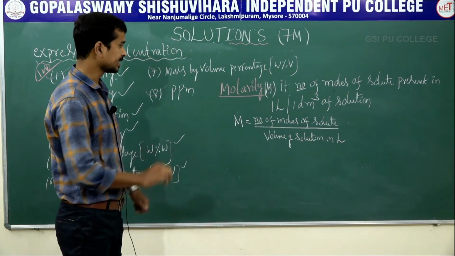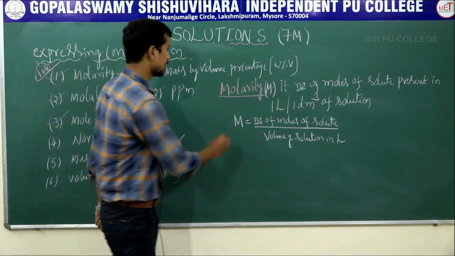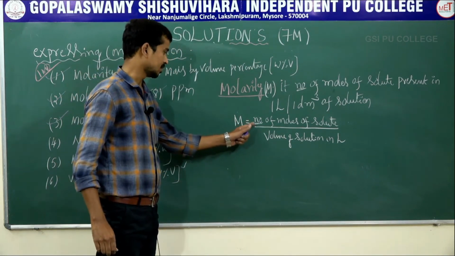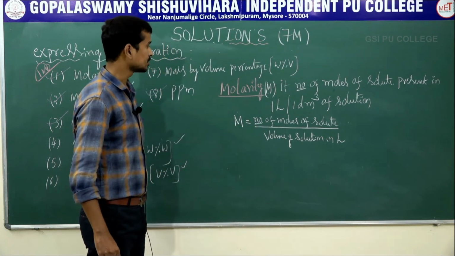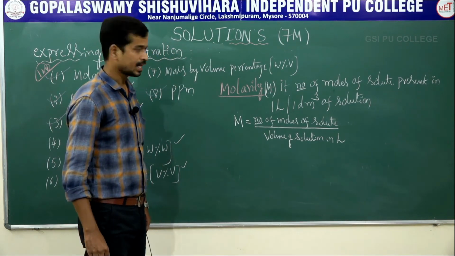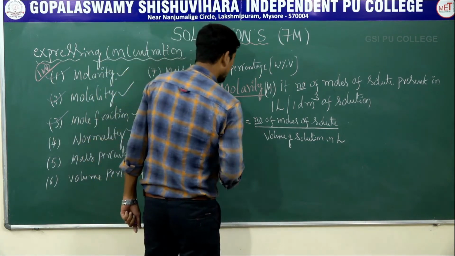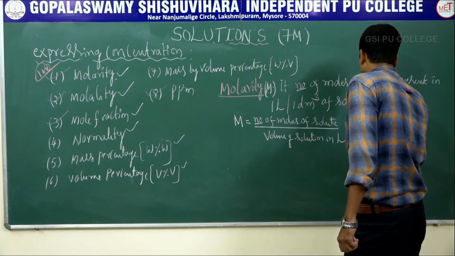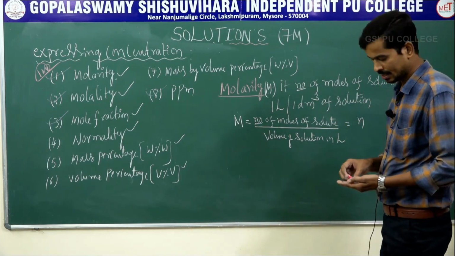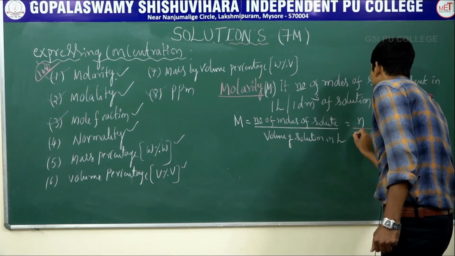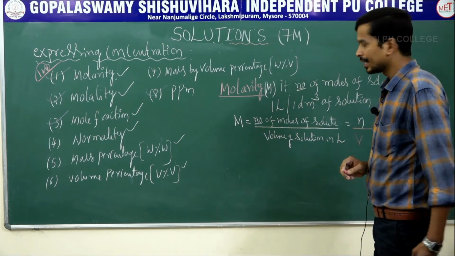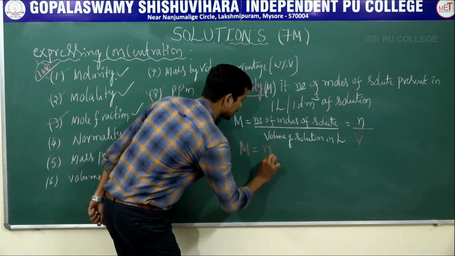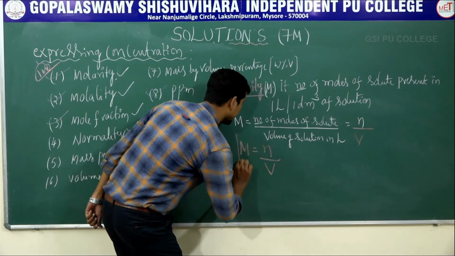This is the expression for the molarity. This is important in your competitive exam to solve the molarity problems. The number of moles of solute is indicated as a small n. The volume is the capital V. M is equal to number of moles divided by volume of solution in liters.